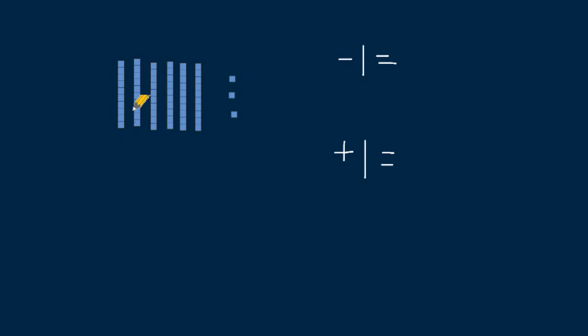Okay, let's go ahead and count our base 10 blocks to see what number they represent. So here we go. I've got 1, 2, 3, 4, 5, 6 groups of 10, and 1, 2, 3 ones. I'm going to put my 6 in my tens place and my 3 in my ones place to make the number 63. Well, let's double check ourselves. 10, 20, 30, 40, 50, 60, 61, 62, 63.